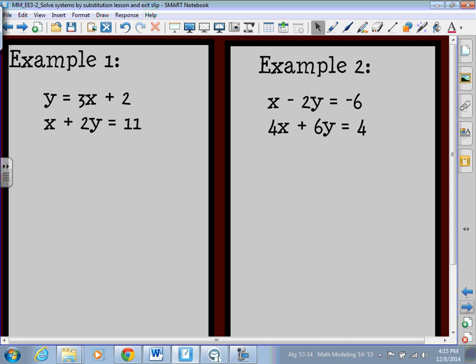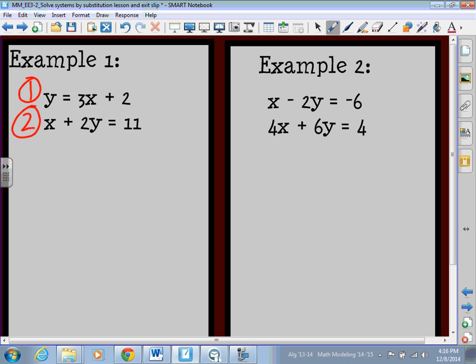All right, so let's take a look at example number 1. Example number 1 has two equations. Here's our system: y equals 3x plus 2 and x plus 2y equals 11. Remember, step 1 is to solve either one of the equations for one variable. I'll call this equation 1, I'll call this equation 2. Equation 1 is already solved for y. We already have y equals something. So step 1 is really already done because equation 1 was written that way.